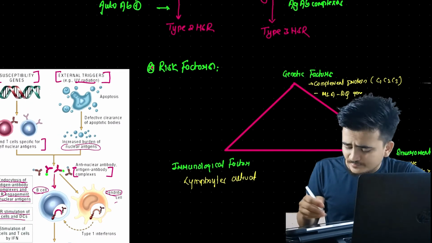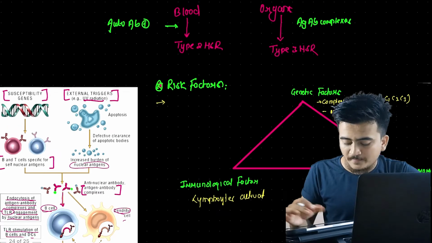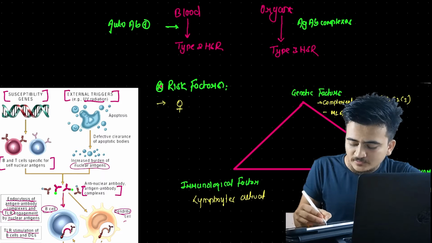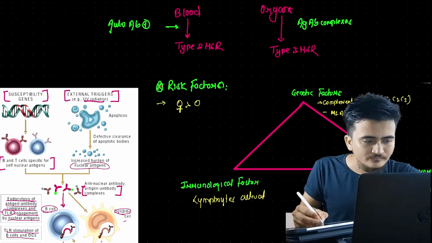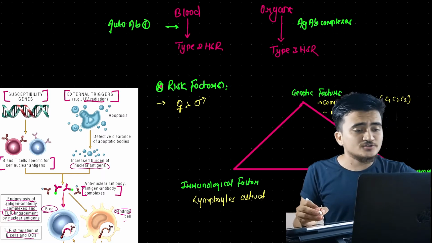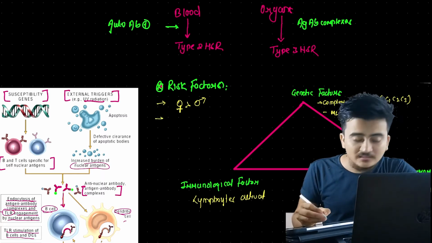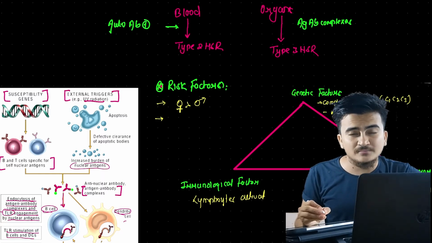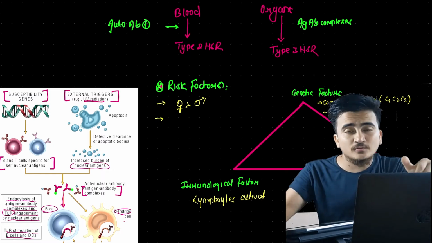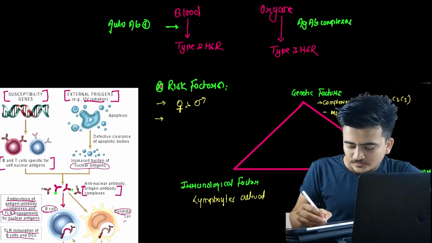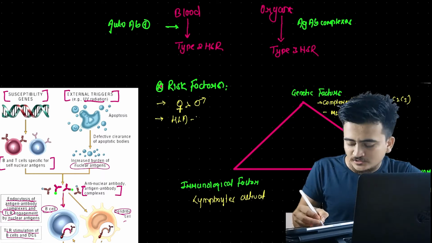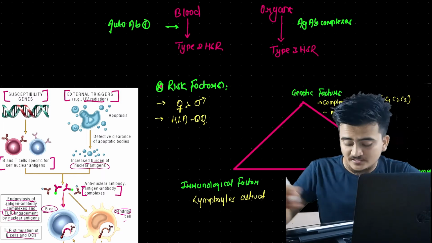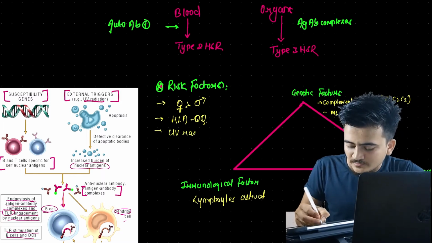Now I have mentioned it in this way, but I would like to tell it in a list. Talking about the risk factors, females are more susceptible to SLE than males, because of the hormones estrogen and progesterone. Another thing is that females of reproductive age are more susceptible, since the reproductive age group contains estrogen and progesterone hormones. Another we have discussed is HLA-DQ, which is associated with the risk of SLE. Similarly, UV rays.